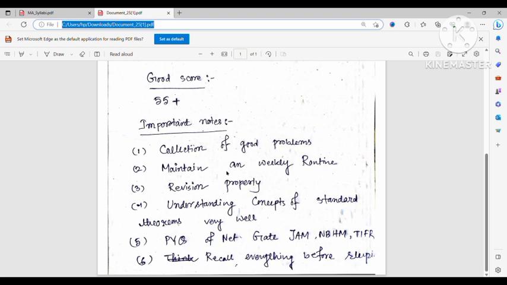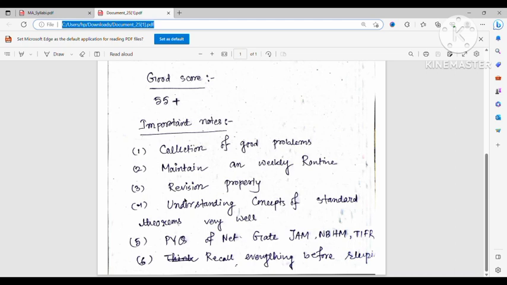I mean, some theorems or some examples. So I think you should regularly revise all the topics. If you are comfortable with one topic, then give less time, but at least give some time. Give less time to that, and more time to your weak section. The third thing is revising properly. Even if you are doing new syllabus, I mean new topics, you should still maintain a weekly routine for revising topics also.